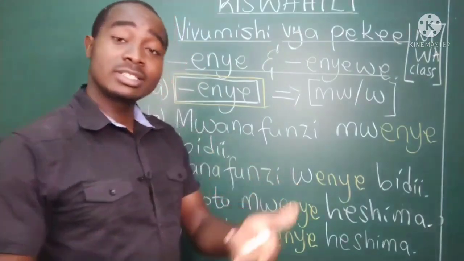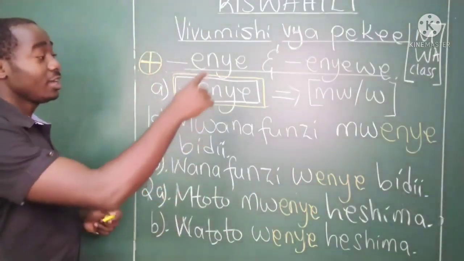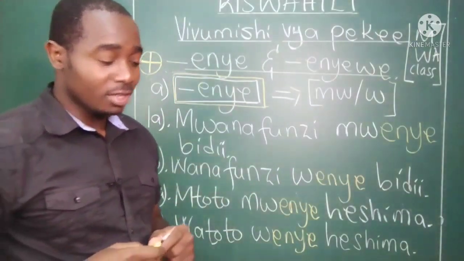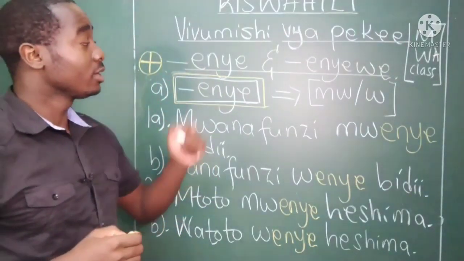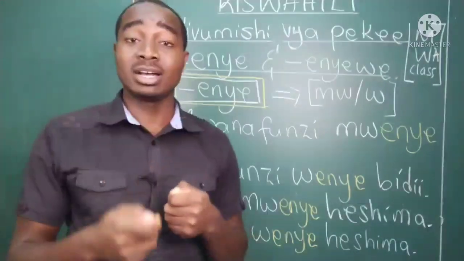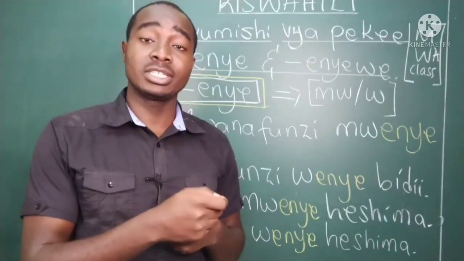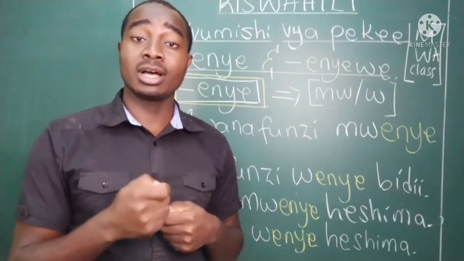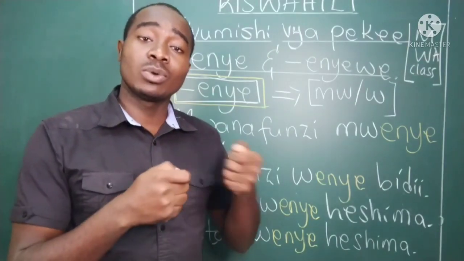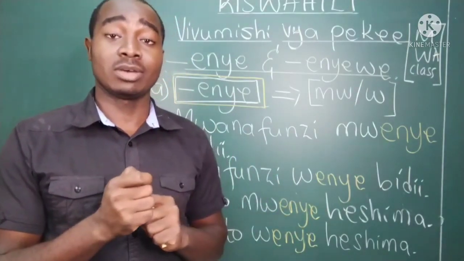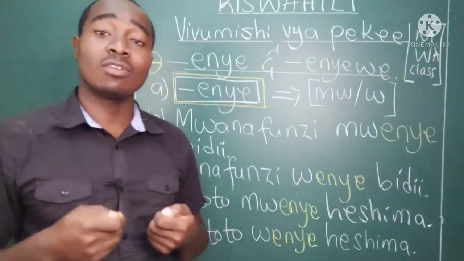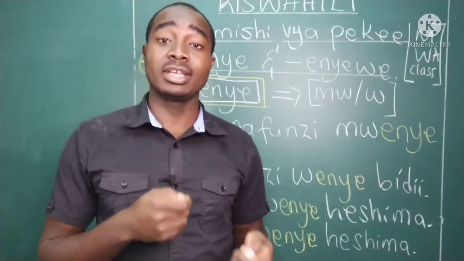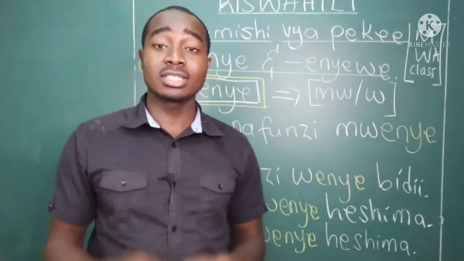Okay, so let's get started. Sawa? Enye and enyewe. These two words shouldn't confuse you. The first one, enye, means the one that has. It is used as an adjective to mean the one that has, or the one that contains something. Sawa? Enyewe means itself, himself, herself.